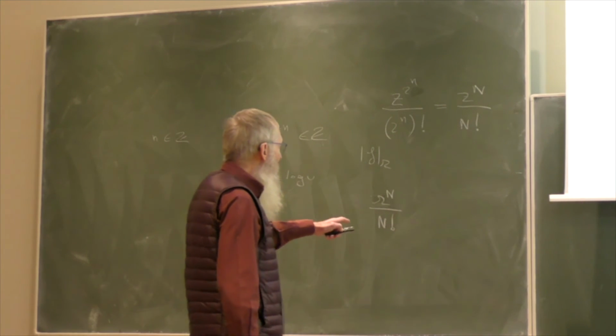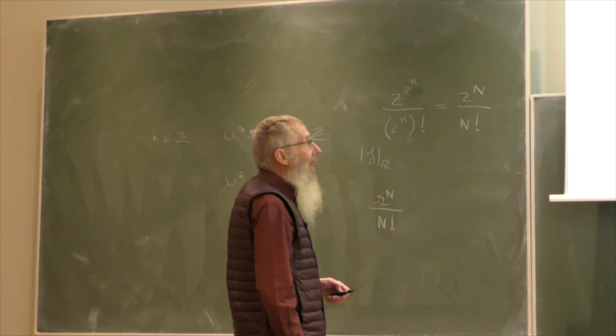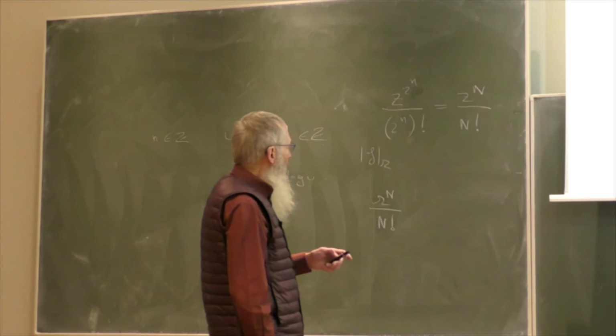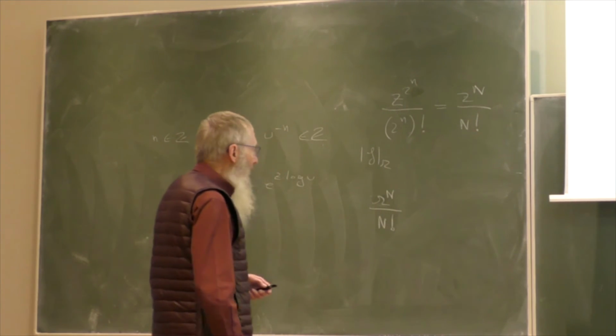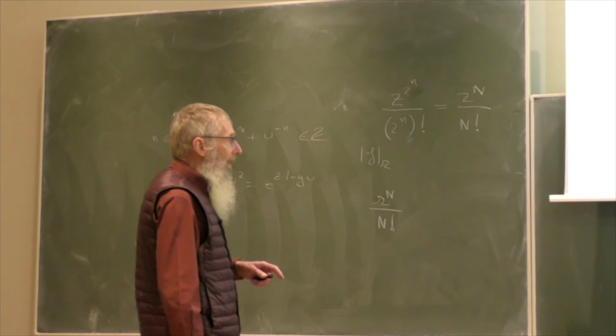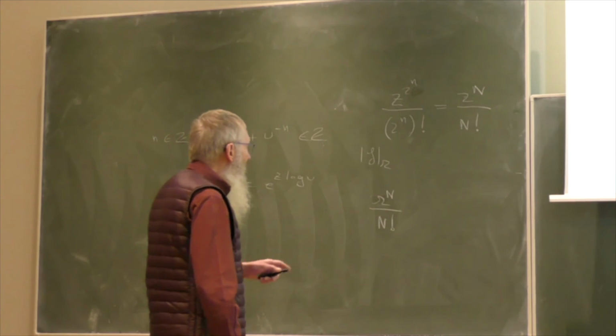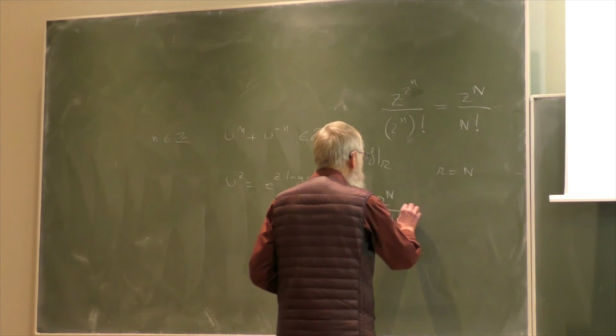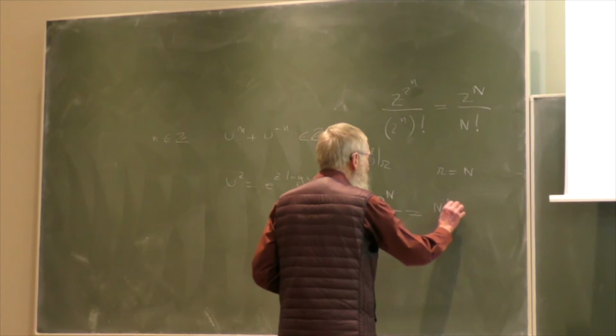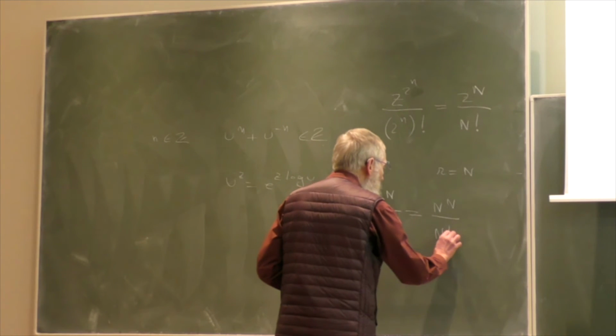You want to compare that with f(r), so this is essentially f(r), and you want to see how it behaves with respect to square root of r exponential of r. So if r is equal to N, you see that this will be N to the N divided by N factorial.